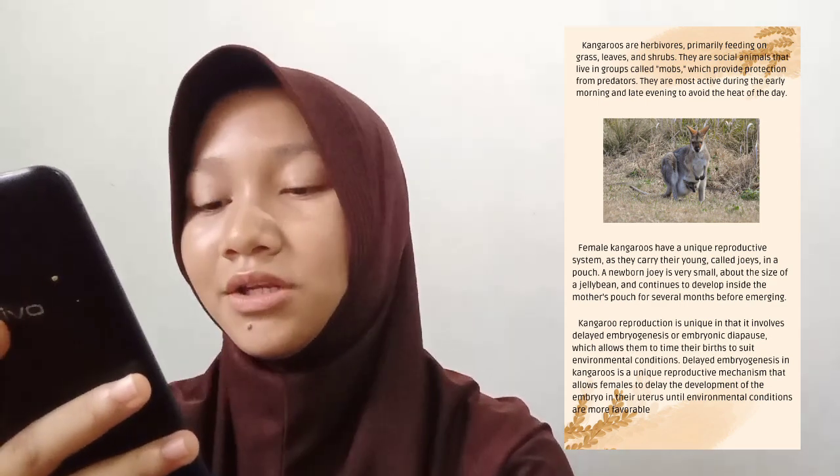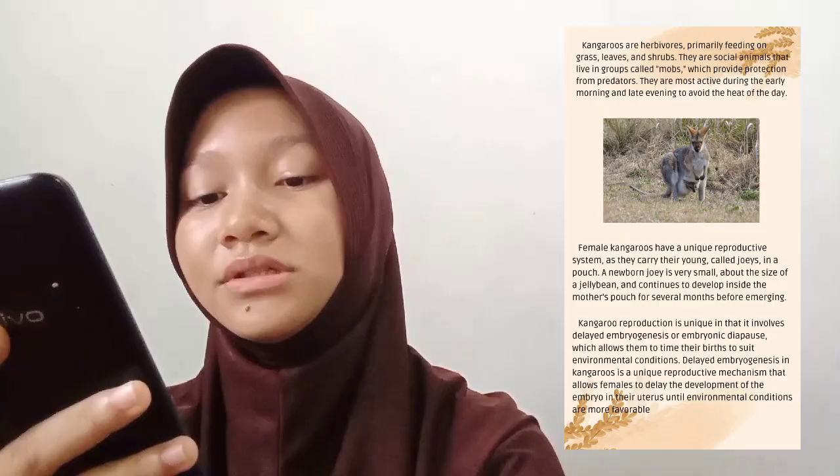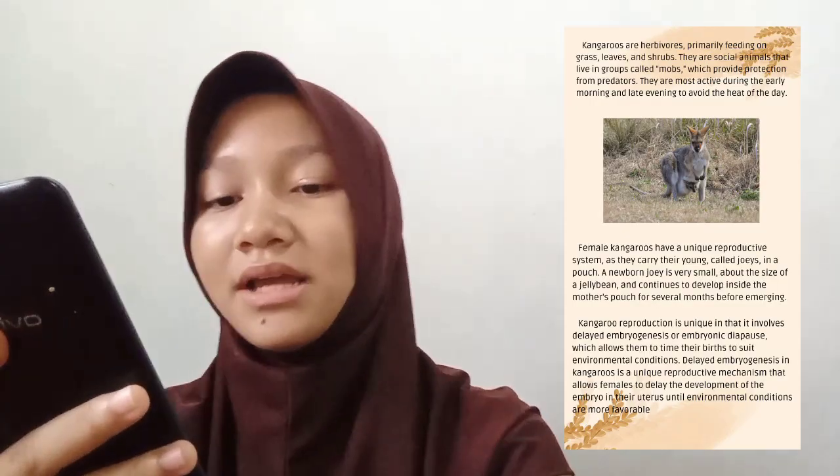Female kangaroos have unique reproductive system, as they carry their young called joeys in a pouch. A newborn joey is very small, about the size of jelly bean, and continues to develop inside the mother's pouch for several months before emerging. Kangaroo reproduction is unique in that it involves delayed embryogenesis or embryonic diapause, which allows them to time their births